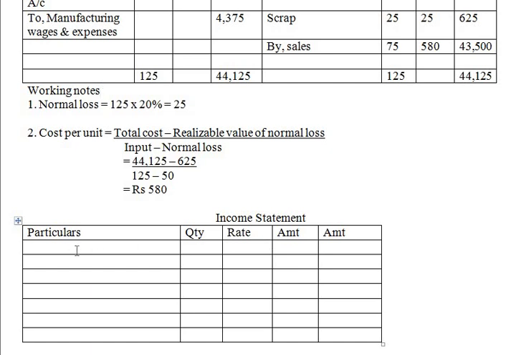Now under particulars, first what we are going to take is sale value of process soft. Okay, so how much we have sold, that we are going to take as quantity.